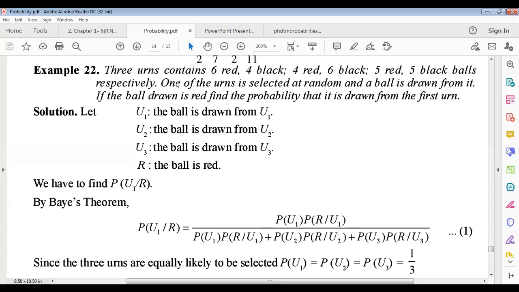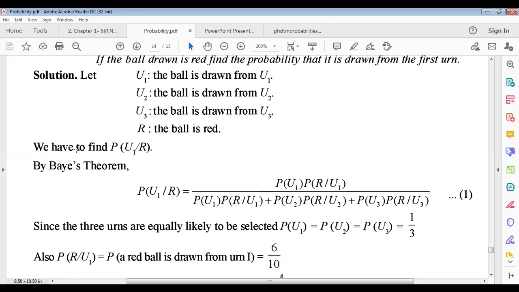Now another example. There are 3 urns: 6 red and 4 black balls in the first urn, 4 red and 6 black in the second urn, and 5 red and 5 black balls in the third urn, respectively. One of the urns is selected at random and a ball is drawn from it. If the ball drawn is red, find the probability that it was drawn from the first urn. That means a similar example, just 1 urn is increased. So U1 is the event that the ball is drawn from the first urn, U2 from the second urn, U3 from the third urn, and R is the event that the ball is red.